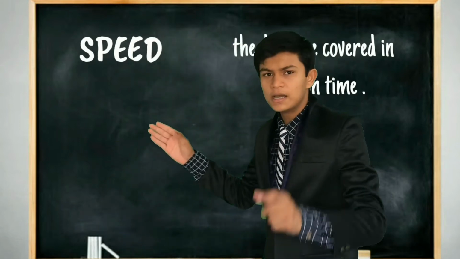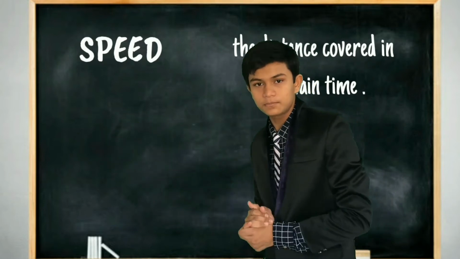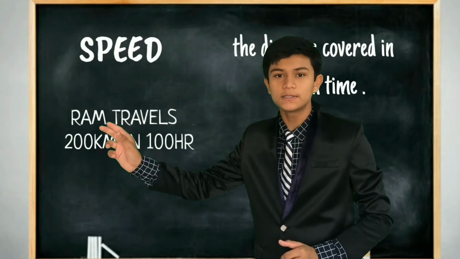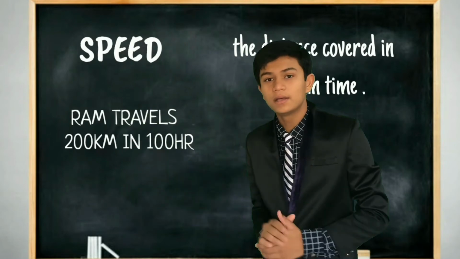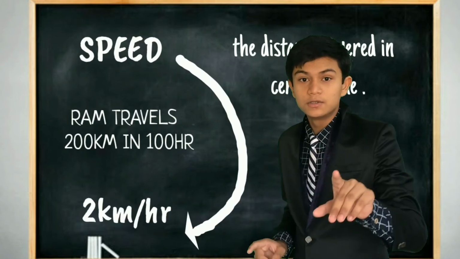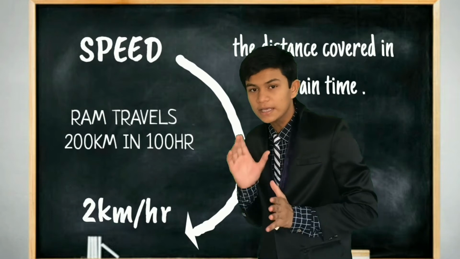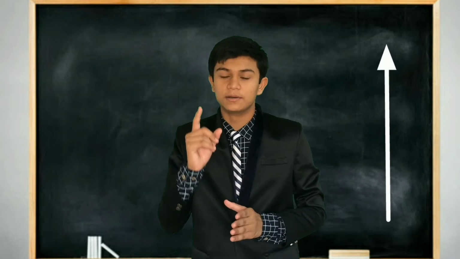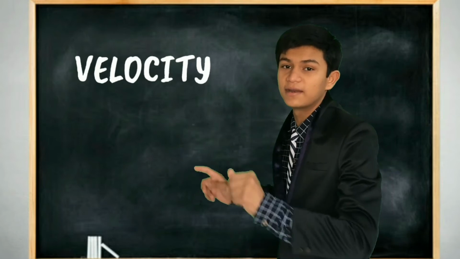So let me give you a character named Ram. Now Ram has traveled about 200 kilometers in 100 hours. So his speed is 2 kilometers per hour. Now, in which direction is he traveling? He is traveling in the north direction. So it becomes velocity. Velocity is speed with direction.